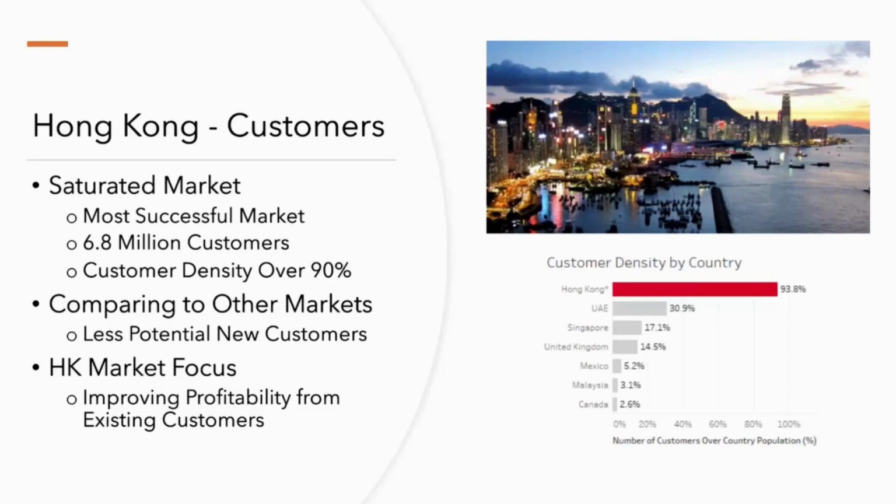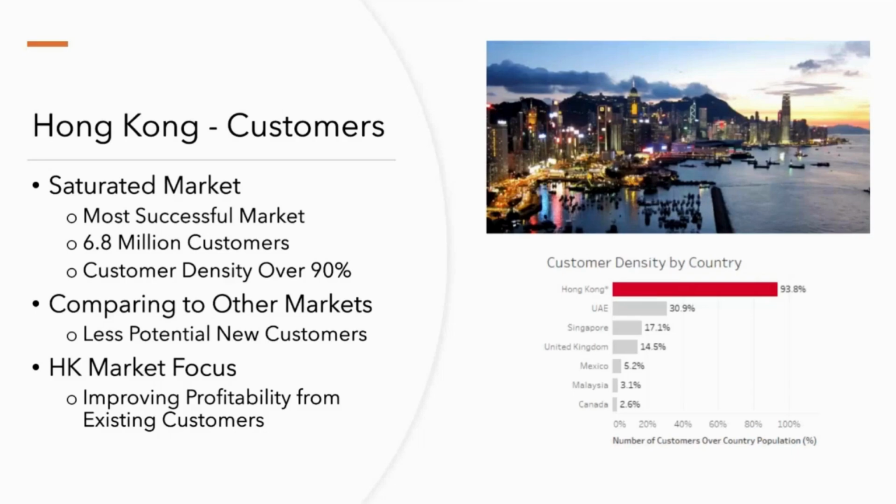Thank you, Daniel. Hong Kong alone accounts for 6.8 million customers for the bank. As our analysis reviews, what's more impressive is that almost 94% of the Hong Kong population uses the bank's services. This is one of the reasons why we believe Hong Kong is likely one of the most successful markets regarding the bank's global operation. However, this also means that Hong Kong's market is the most saturated compared to other markets, meaning that in Hong Kong, there's less room for the bank to focus on bringing in more first-time customers.